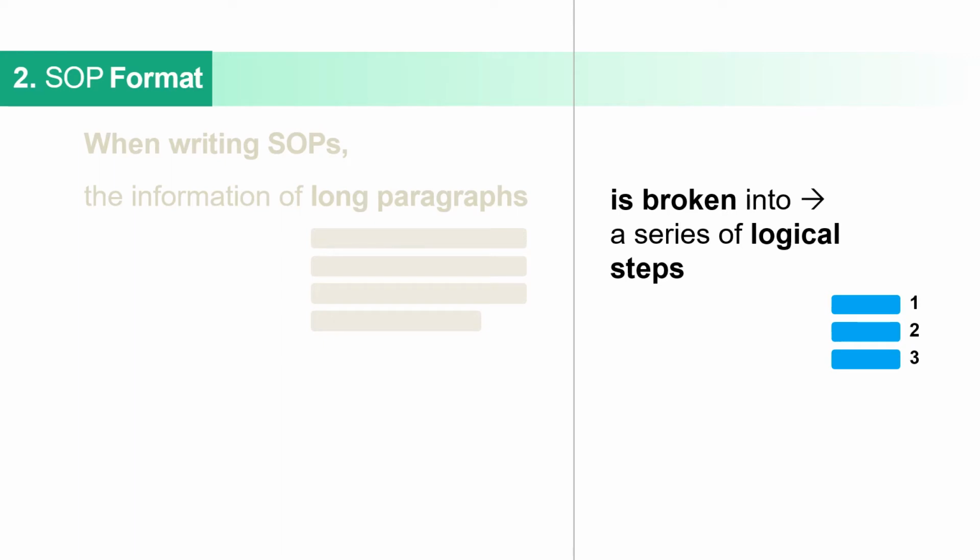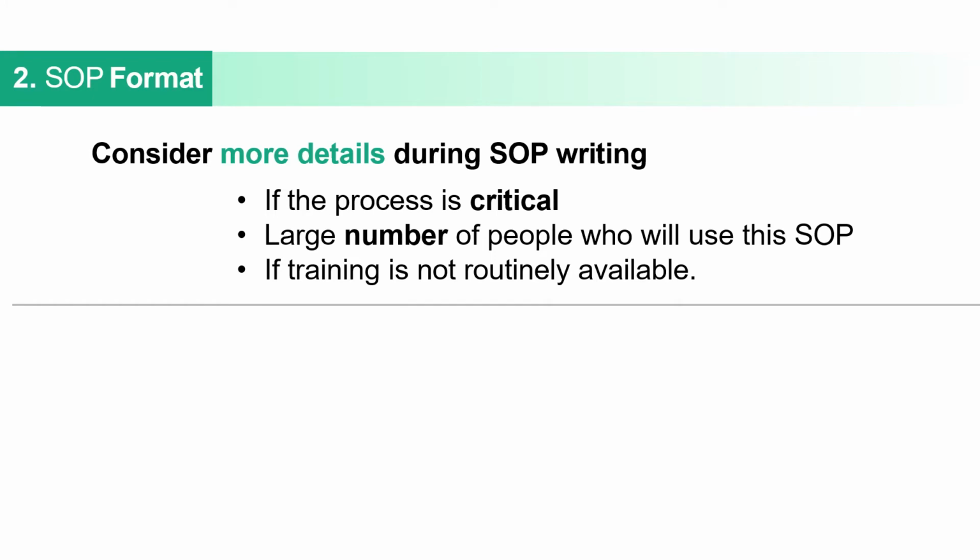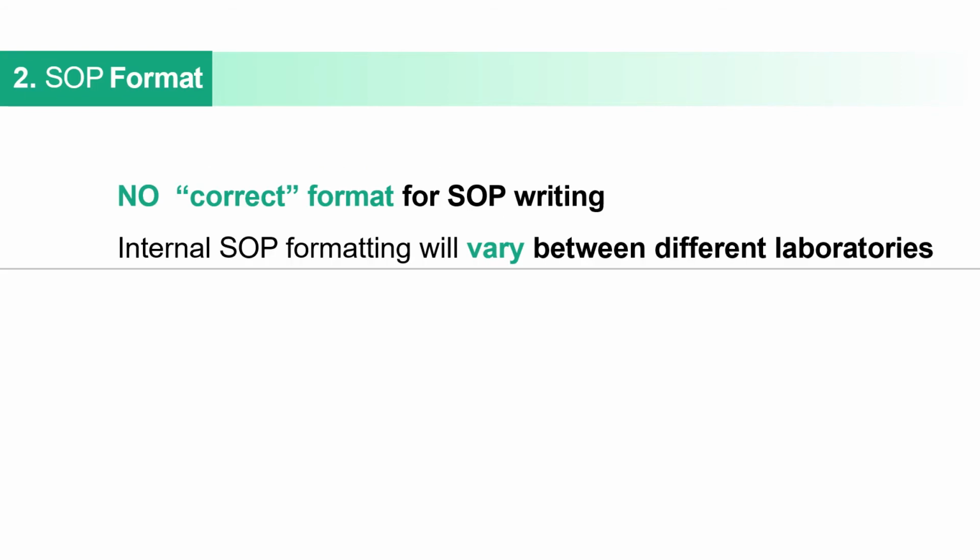And always consider more details during SOP writing. Sometimes some of the processes are very critical and a large number of people will use that SOP. Sometimes training is not routinely available, so it should be in big detail. It should not be a shortcut. There should be no shortcut for the SOP. Always write the SOP in big detail. But actually, there is no such correct format for an SOP. It always varies according to different laboratories. So there is no such clear format for writing an SOP. Okay.